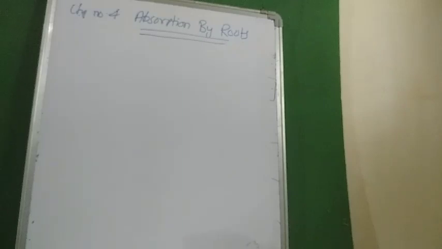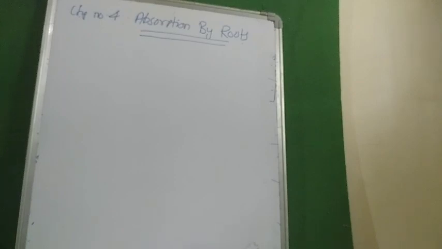Today we are going to start the fourth chapter of Biology 10th ICSE, that is absorption by roots. This is one of the chapters that seems to be very large, but it has very easy and important topics. So we can just finish it off very early.